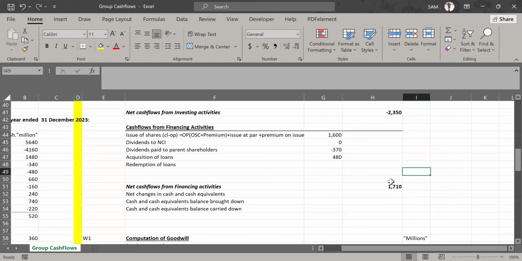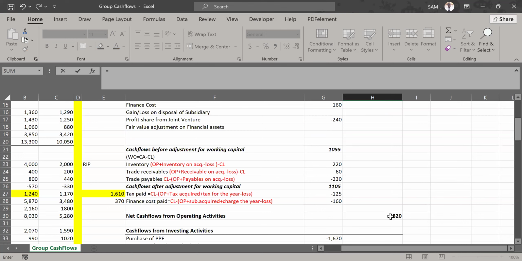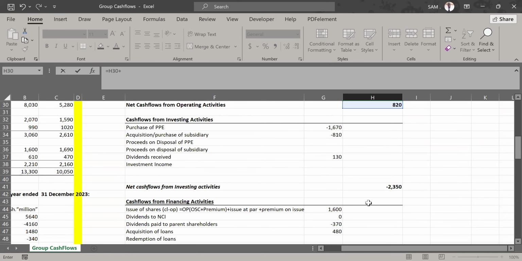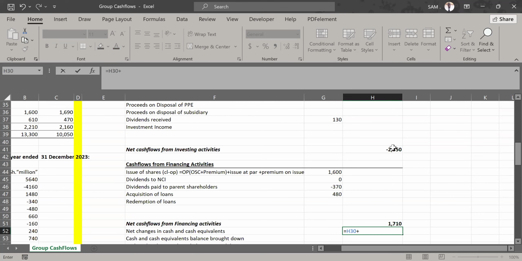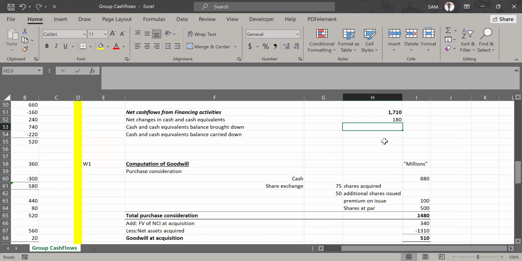So up to this point, we have all the elements. What we need to do is bring net changes in cash and cash equivalents, which is the net effect of these three categories. We pick the net cash flow from operating activities, add the net cash flows from investing activities, then also add net cash flow from financing activities. That gives us net changes in cash and cash equivalents, and mine is 180. Then we bring cash and cash equivalents balance brought down.